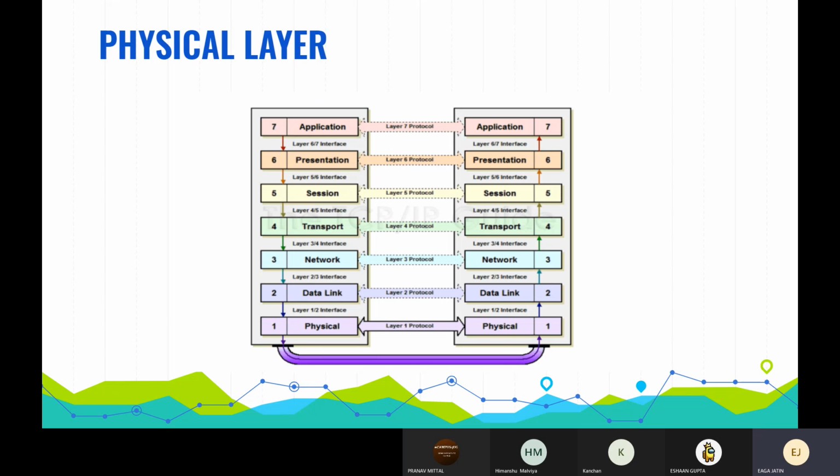So the physical layer is at the bottom and the application layer is at the top. If I send data, it goes into the application layer. From there, it goes to the physical layer through the physical medium. Now that is transferred to the receiver's end. And from there, it goes into the data link, network, transport, session, presentation and application layers. And then it is received by the receiver. As you can see, this is almost similar to the letter scheme we discussed at the start of the workshop.